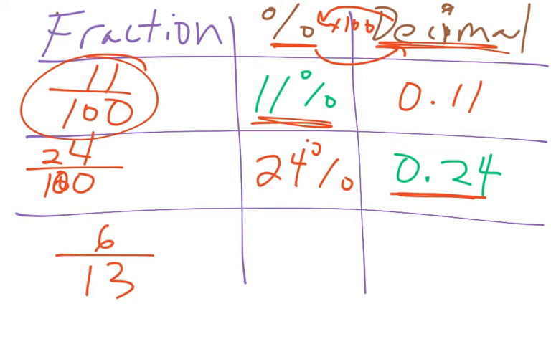But now we've got to simplify, okay? So the biggest number that goes into the numerator and denominator is 4. So 24 divided by 4 is 6. 100 divided by 4 is 25. And that's our final answer.